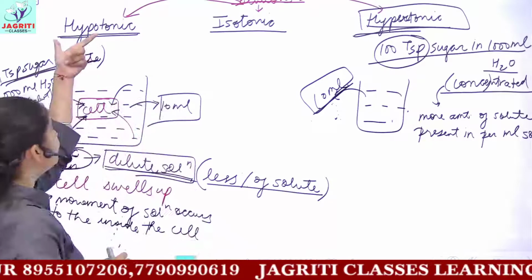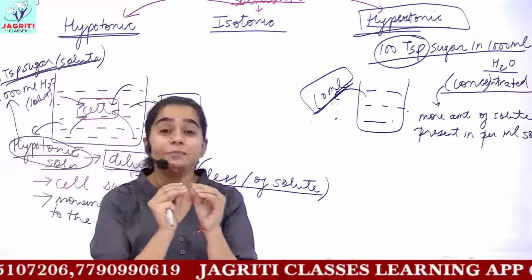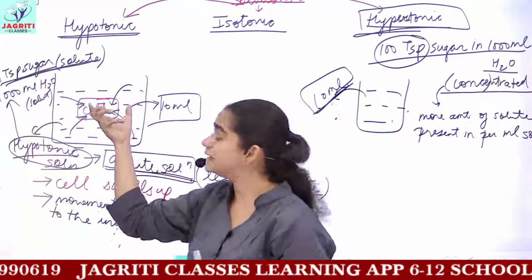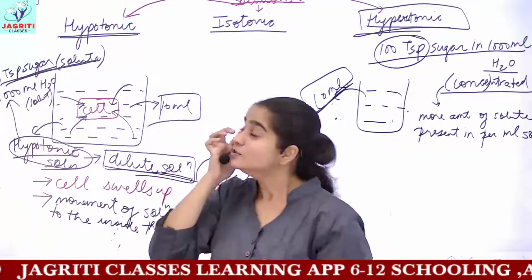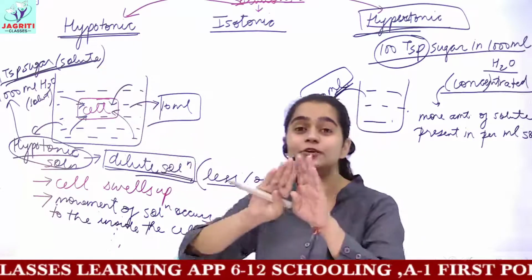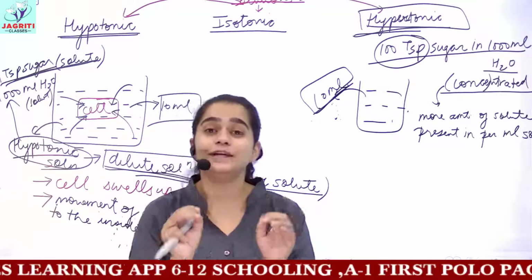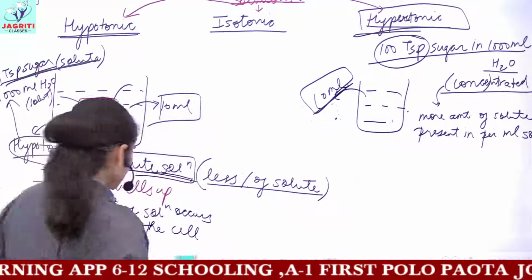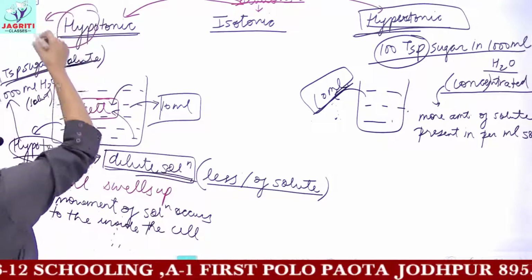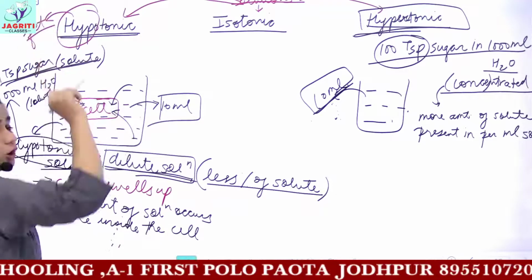Now this hypotonic solution makes your cell swell up, or get enlarged. Whenever a cell is put in hypotonic solution, it would get enlarged or swollen up. You can remember it because the sound of hypo signifies swelling or fat.